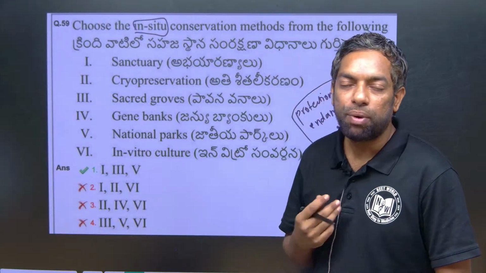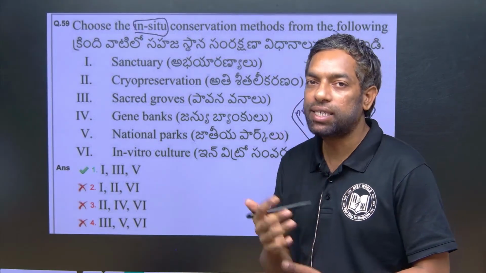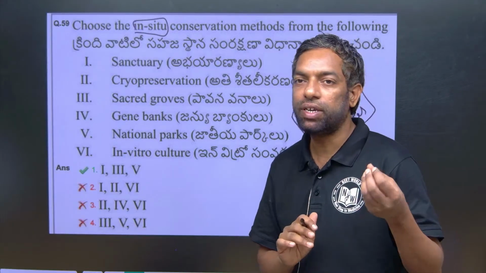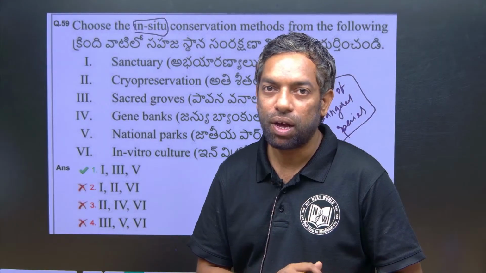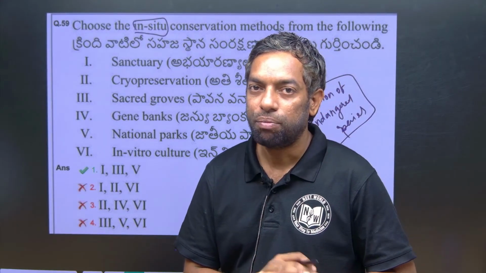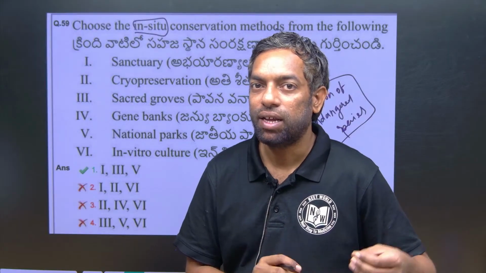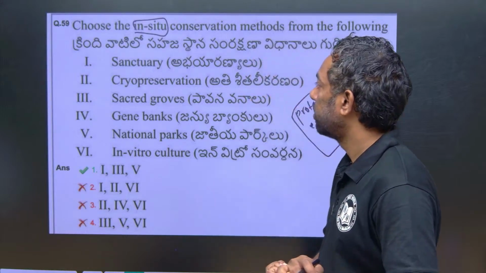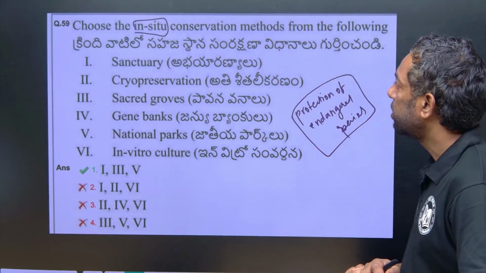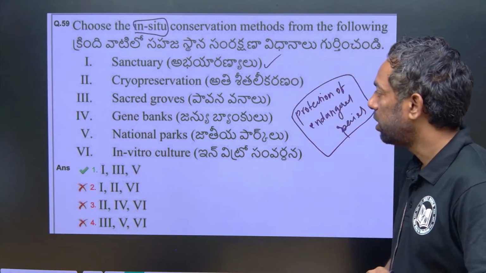There are two methods, in situ conservation and ex situ conservation. Ex situ conservation uses artificial methods in labs or gardens. But in situ conservation is the natural process, like wildlife sanctuaries and national parks. Here, in situ conservation is nothing but a wildlife sanctuary, the natural one.